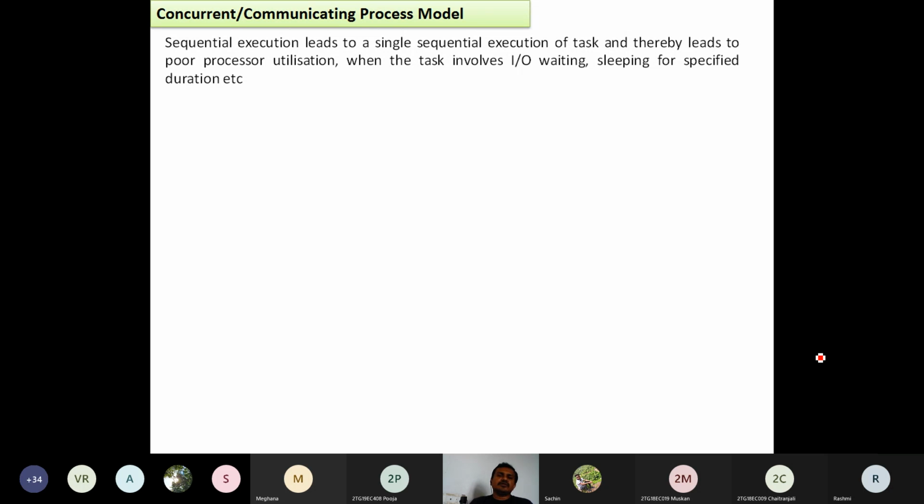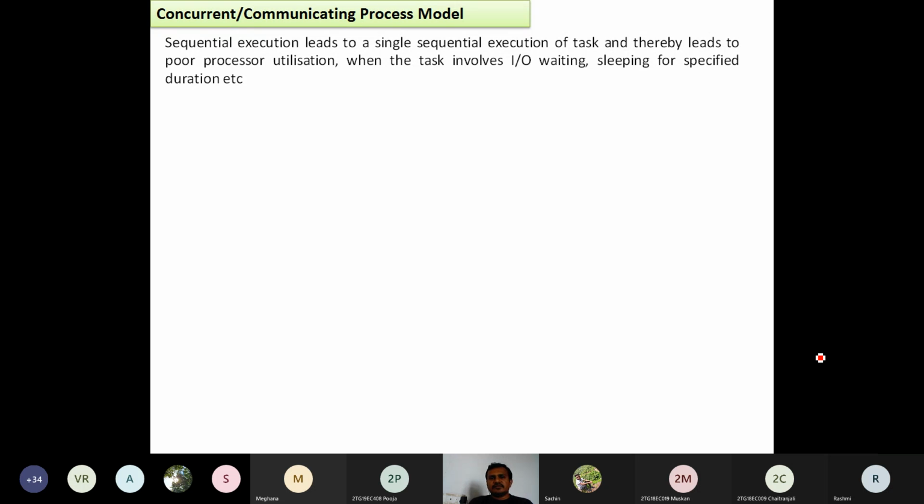Even though it is a high-end processor, we can't use it sufficiently because the processor is modeled for sequential execution. After completion of one task, it won't move on to another task. There is no parallel execution. Line by line execution is there. So obviously it leads to poor processor utilization.